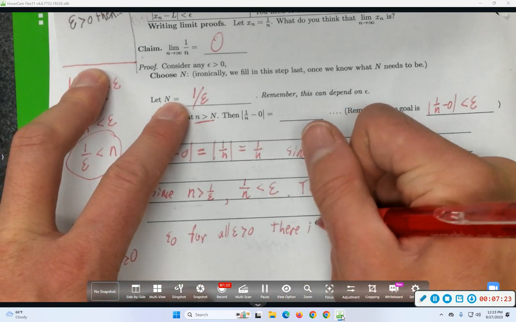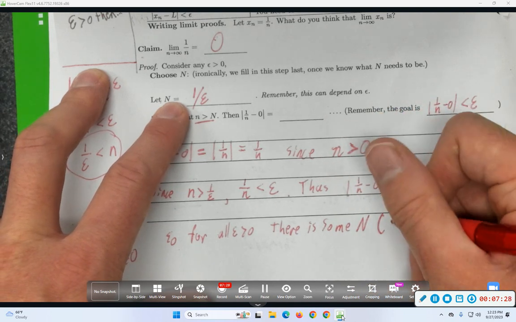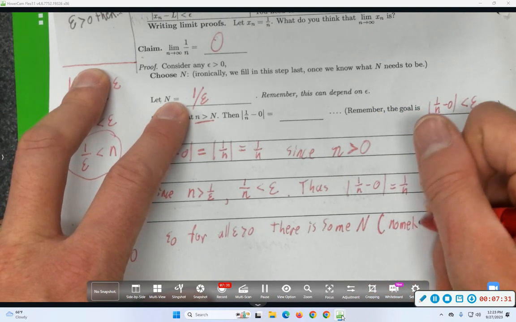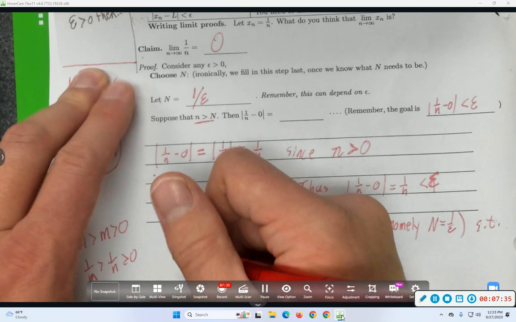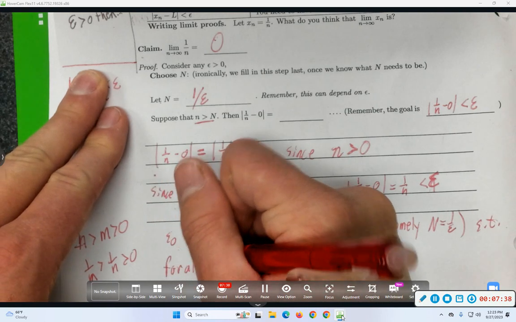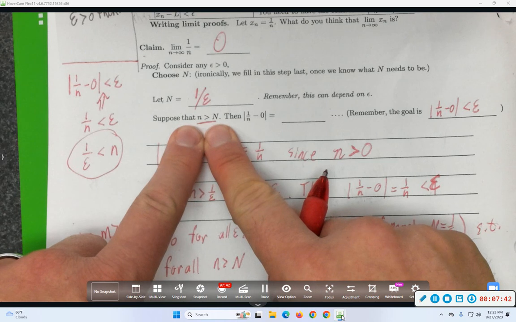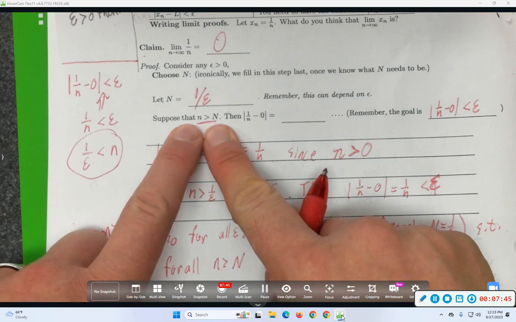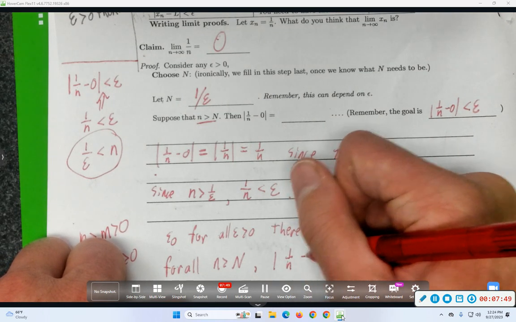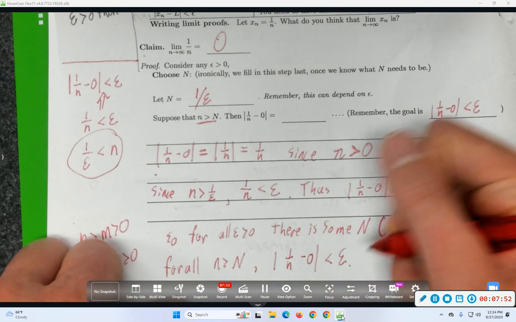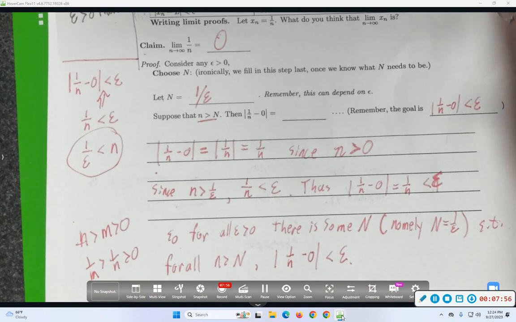There is some big N, and maybe I'll even put it in parentheses, namely N equal to 1 over epsilon, such that for all little n bigger than big N, I assume little n is bigger than big N, but that's all I assumed, the absolute value of 1 over n minus 0 is less than epsilon. Is that exactly the definition of some limiting statement? Yeah.